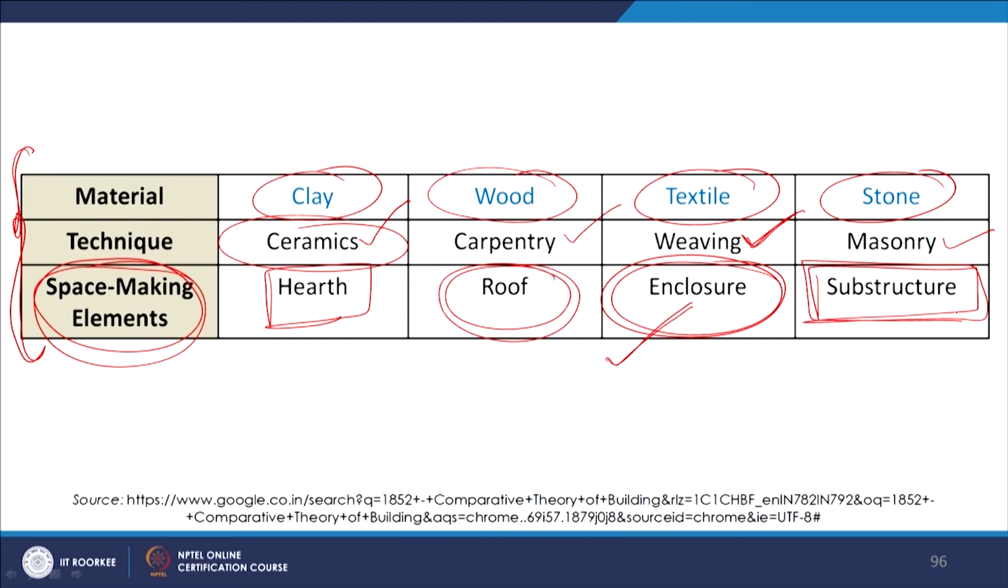So, that is a kind of inventory that talks about the material, the technique, and the space making element, something that we have been discussing throughout this course: how to identify a certain material, the technique of making that goes with it, and the space making element that it contributes to. That is how we see this interrelationship between material, building craft, interior architecture, and space making.